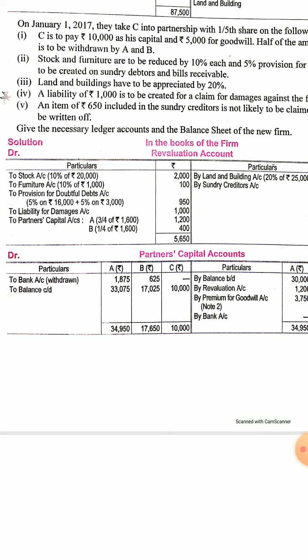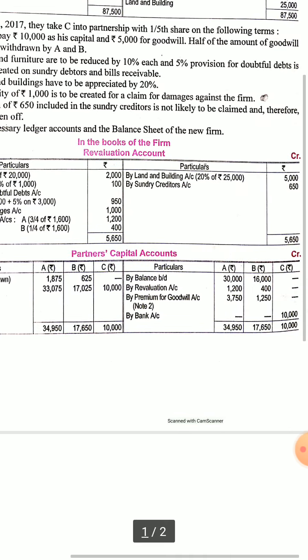Now a liability for damage was to be created, so liability will increase, so it will appear in the debit side of the revaluation account. So liability for damages will be 1,000 in the debit side.